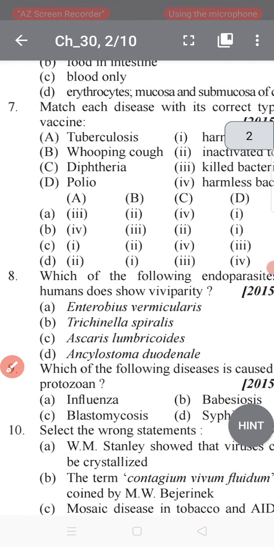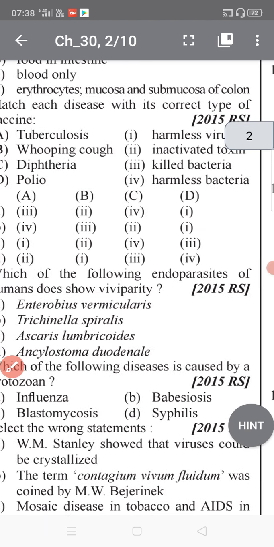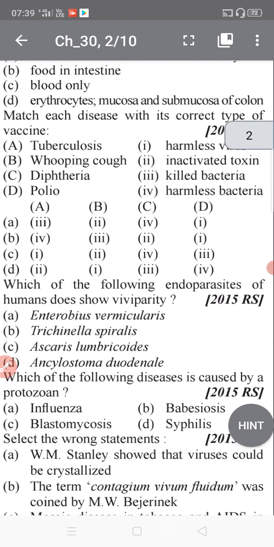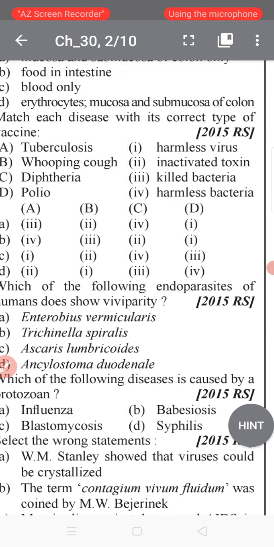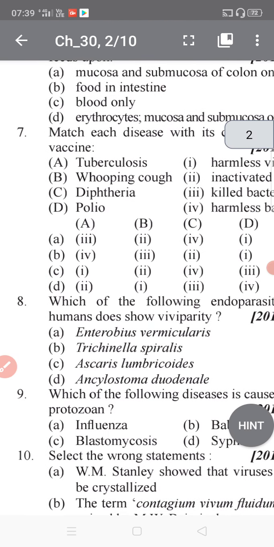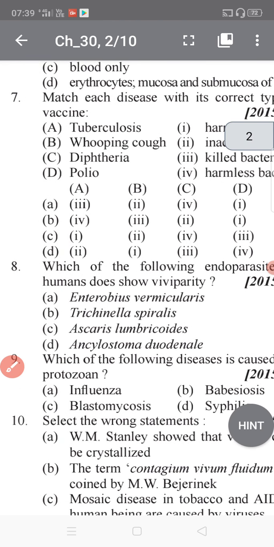Okay student, so go to the next question. Which of the following endoparasites of humans does viviparity? Enterobius vermicularis, Trichinella spiralis, Ascaris lumbricoides, Ancylostoma duodenale. Okay, so tell me about the endoparasite of humans. The word you have to focus on is viviparity. Okay, so basically, students, it is because of